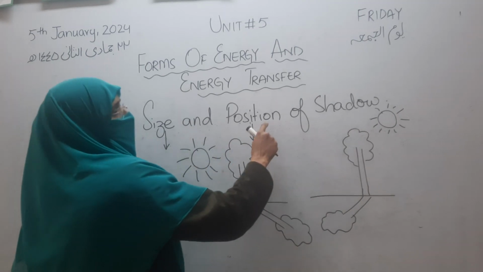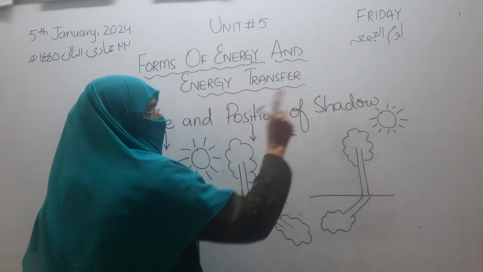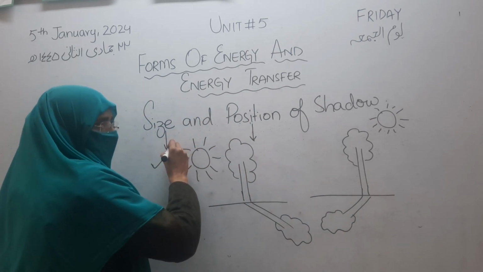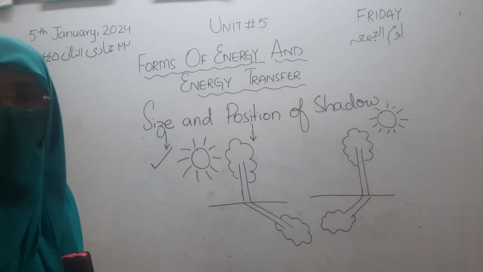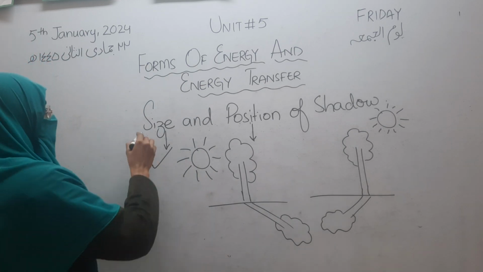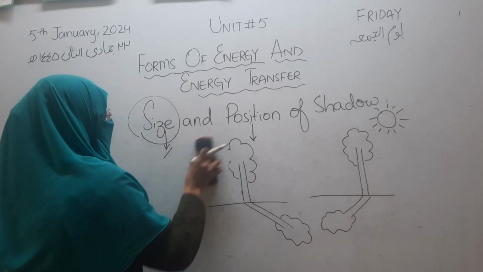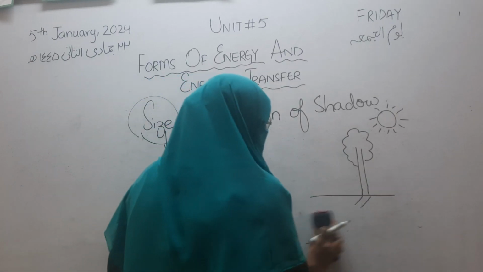These are the two different positions of the shadow, which depends on what? Which depends on the source. That may be the natural source or the artificial source. Now the size of the shadow. What is the size of the shadow? How will it be bigger and how will it be small.